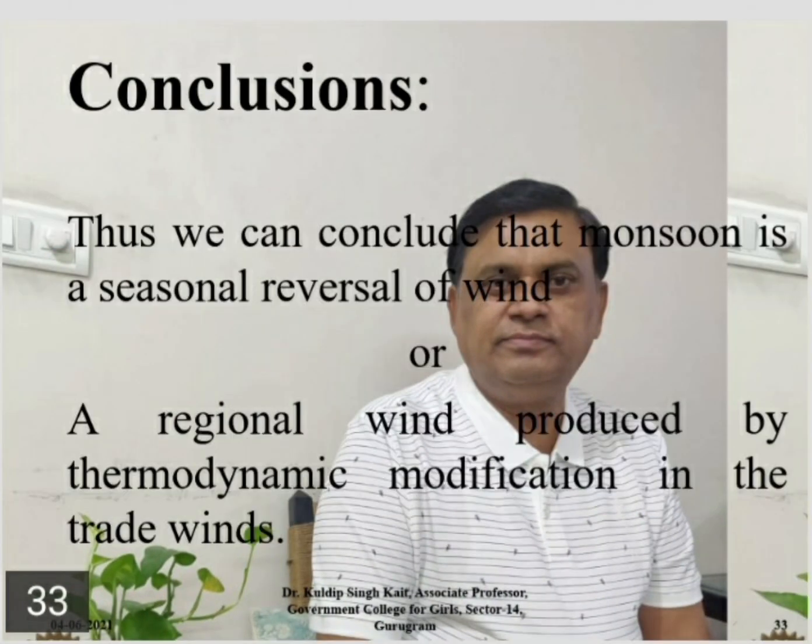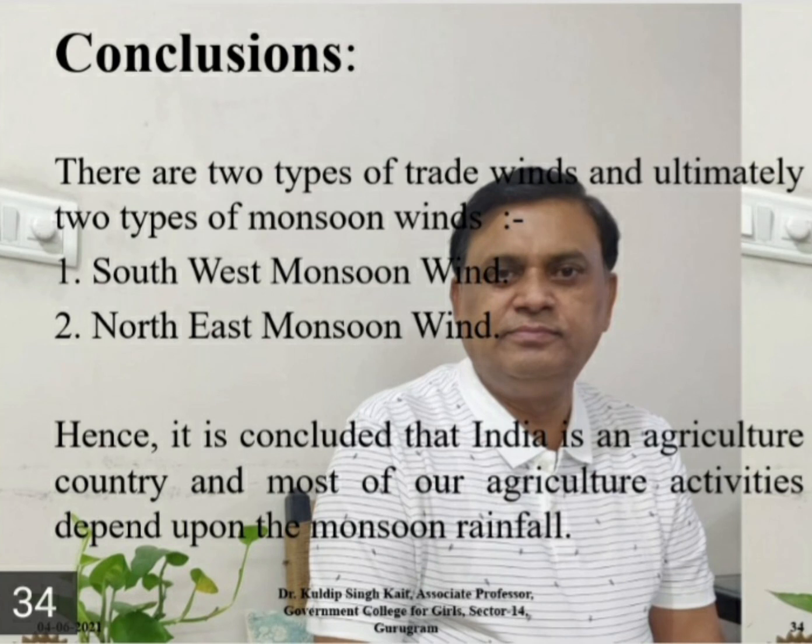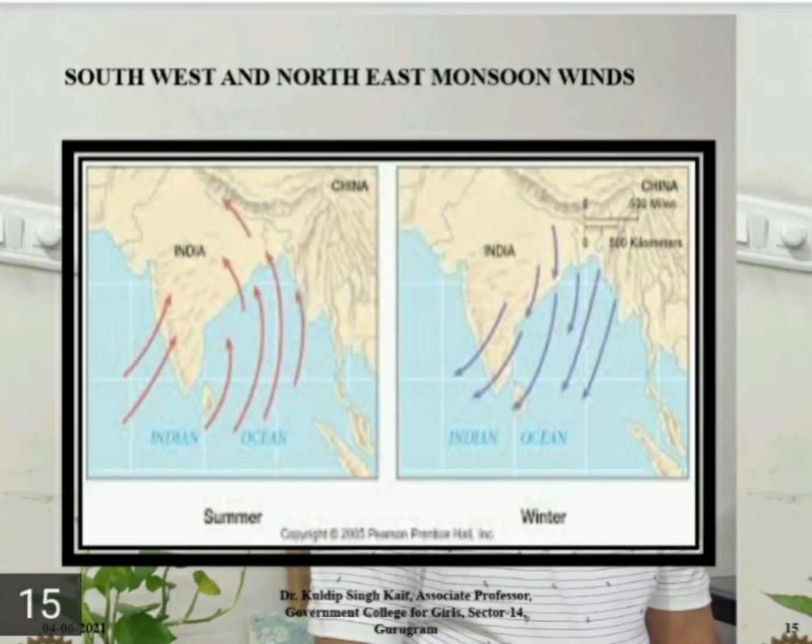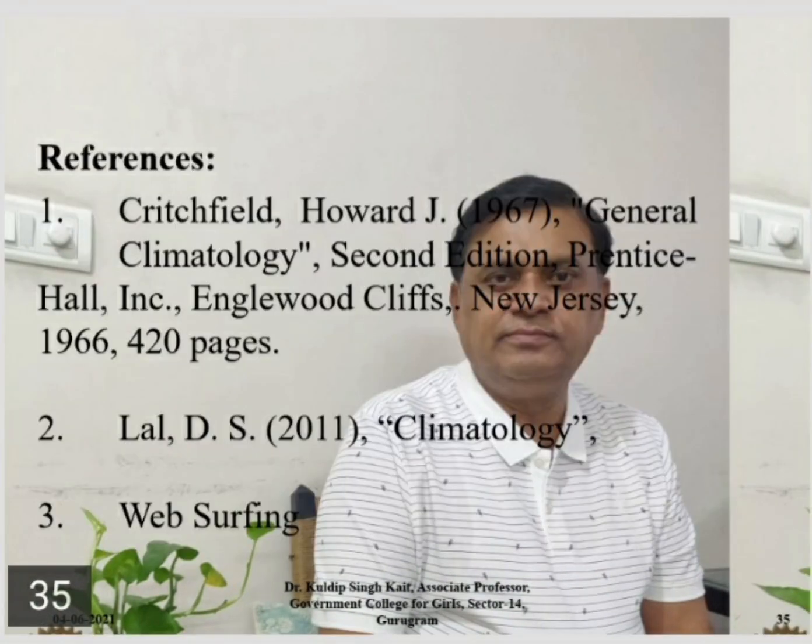Conclusion: thus we conclude that monsoon is a seasonal reversal of winds or a regional wind produced by thermodynamic modifications in the trade winds. There are two types of trades and ultimately two types of monsoon winds. One is southwest monsoon wind and second is northeast monsoon wind. Hence it is concluded that India is an agricultural country and most of our agricultural activities depend upon the monsoon rainfall.